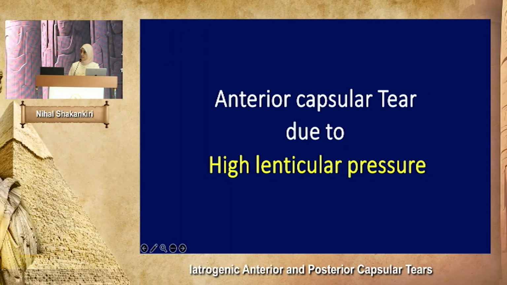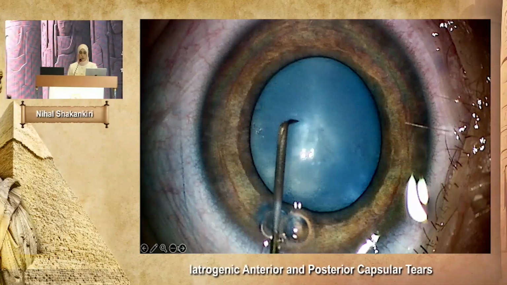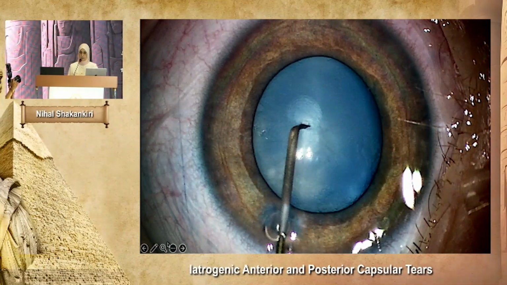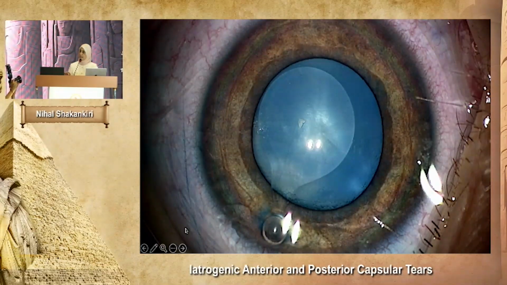Anterior capsular tear, iatrogenic, due to high lenticular pressure. In these cases, due to intumescent lens and the pressure inside the lens being high, once you open the anterior capsule, cortex emerges into the anterior chamber, but actually there is no enlargement of the capsular tear because the lens matter is liquefied.